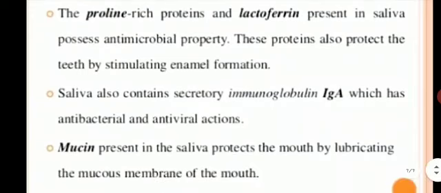Next, saliva also contains secretory immunoglobulin, that is IgA, which has antibacterial and antiviral actions. That means saliva also has some immunoglobulin. The main immunoglobulin it secretes is IgA, and this immunoglobulin has antibacterial and antiviral actions. It helps to kill the bacteria as well as the viruses.